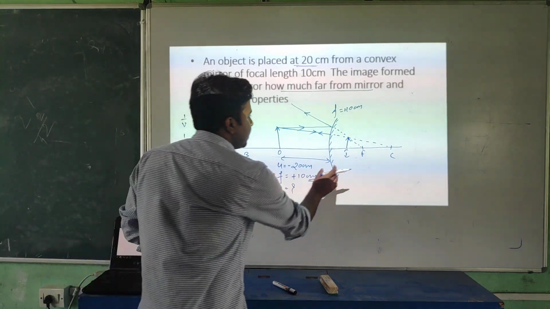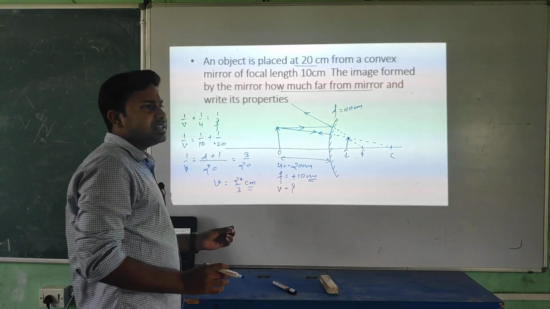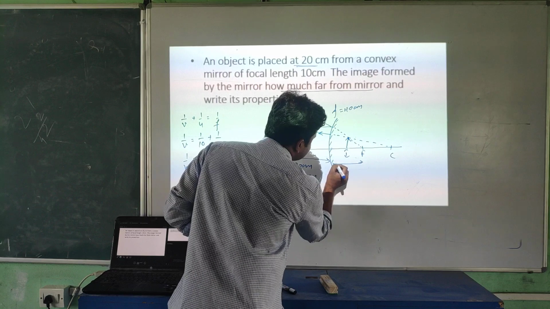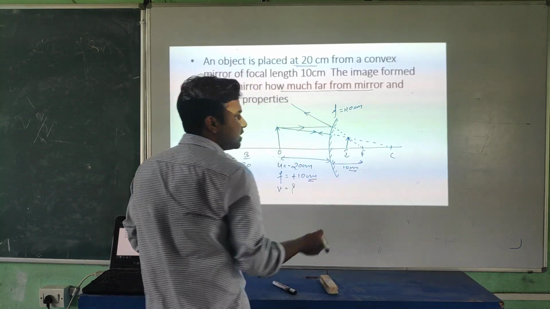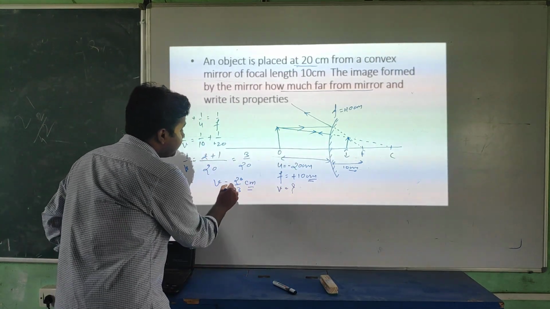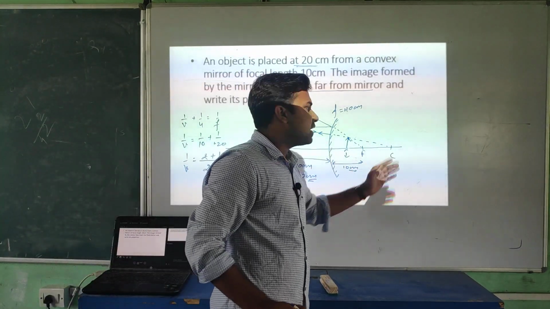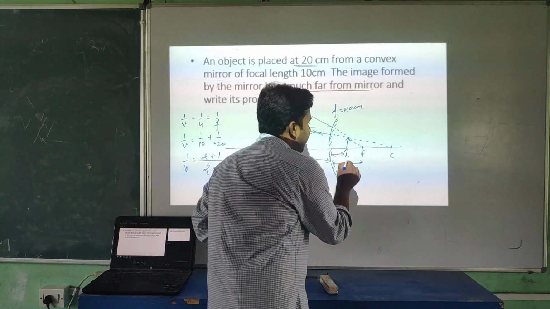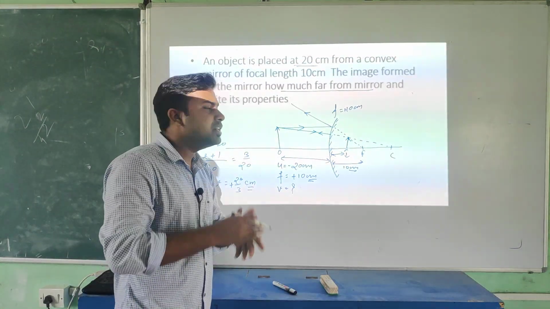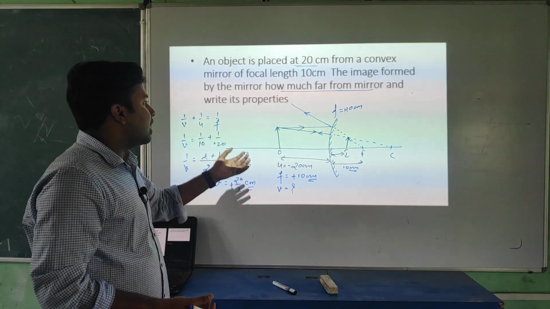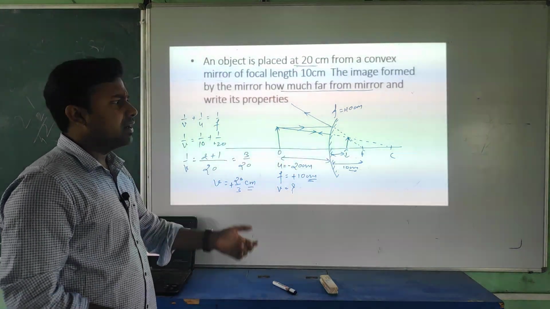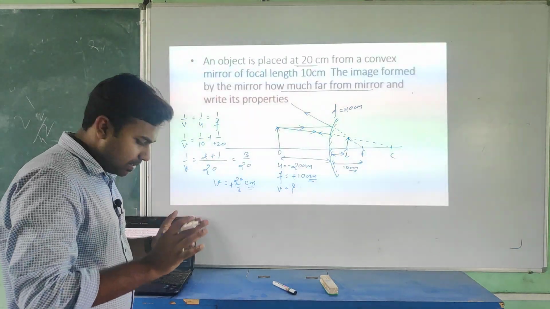So look at this, 20 by 3 is 6.66 centimeter. Focal length is 10 centimeter, it is given, student. So it is less than that, 6.66, and you are getting it with the positive sign. Positive sign means the image is on this side. So our answer is also correct. This is the beauty of the ray diagram. If you are able to draw the ray diagram, you can also verify your answer. So now we verified. Is it clear, students? Simple.